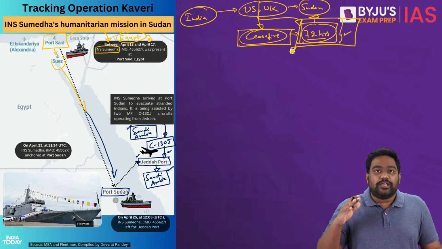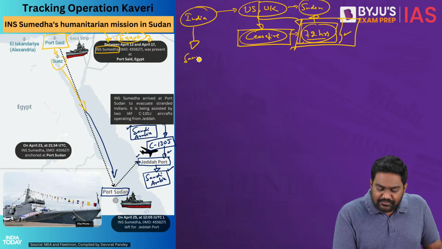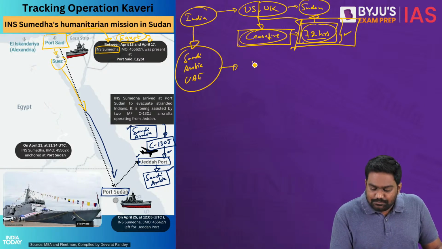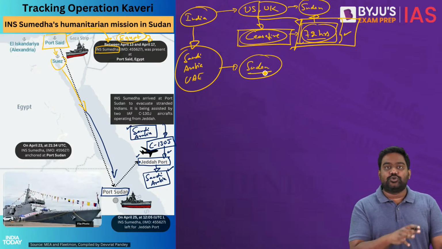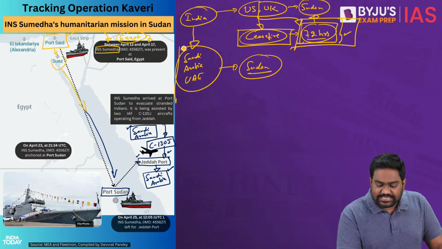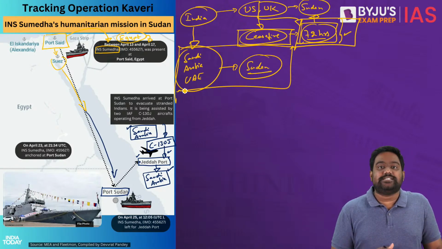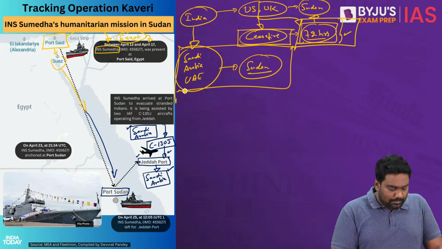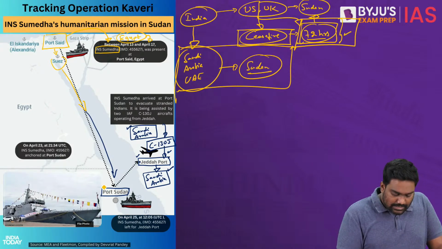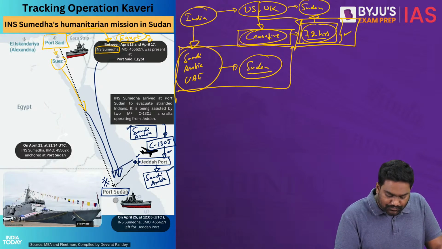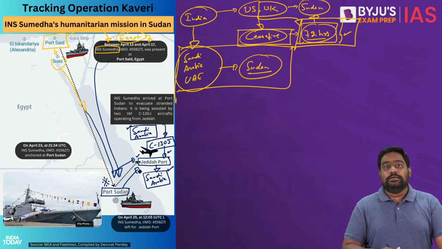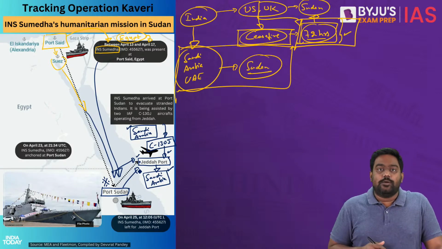So as soon as the ceasefire began, India immediately leveraged its contacts with Saudi Arabia as well as the UAE. Both these West Asian powers have influence in Sudan. They have resources in Sudan. And India is leveraging these diplomatic influences to ensure that this evacuation becomes a success. So as Indians are being brought by road through buses and other vehicles, at Port Sudan, India is ensuring all logistics are in place. And INS Sumedha has managed to transport the first batch of Indians to the Jeddah port in Saudi Arabia, which is located just around 300 kilometers away.